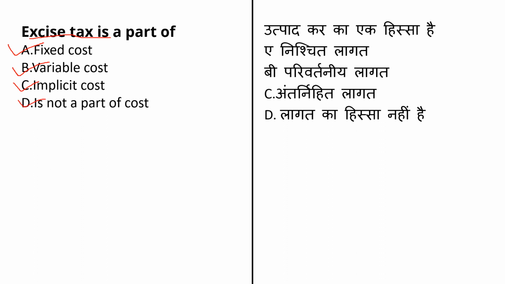If we say the excise tax, excise duty is an indirect tax. That means the tax amount is included in the selling price. So it will be a part of the variable cost, because here we are talking about the selling price, and selling price is coming under the variable cost. The answer here for this question will be option number B. Excise tax is a part of variable cost.